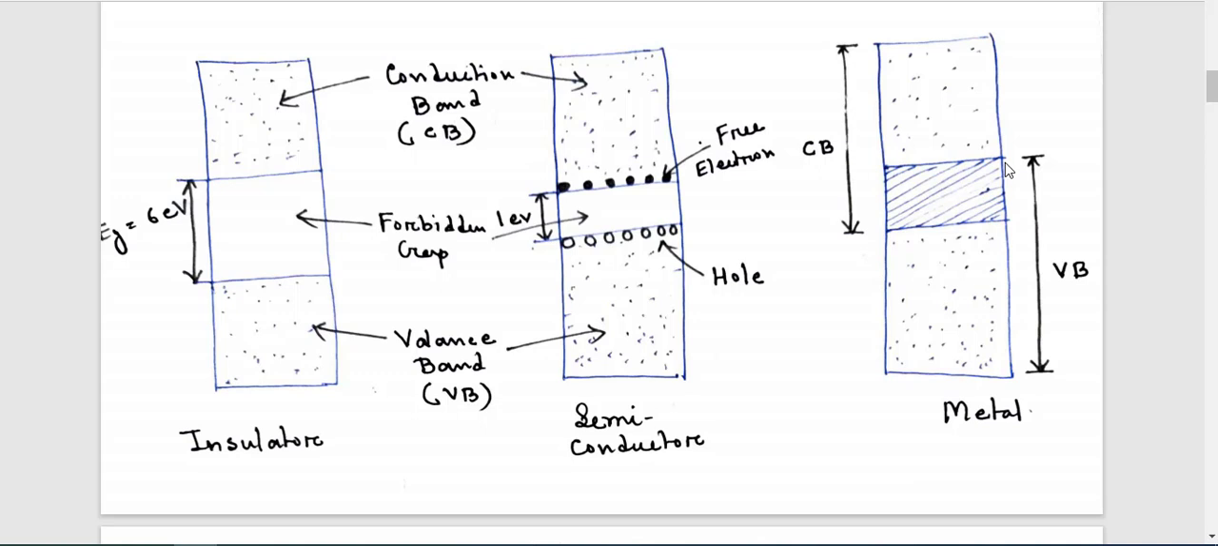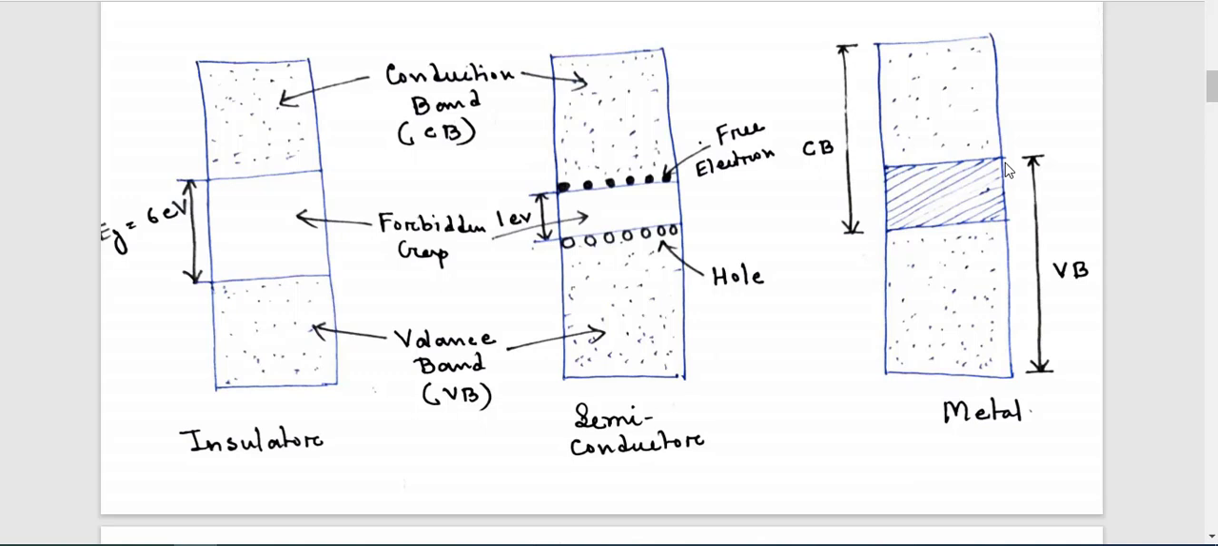Now come to the next part, the semiconductor. What is a semiconductor? A semiconductor is a crystalline solid where the forbidden gap is less compared to an insulator and higher compared to metal. In semiconductors we normally use two types of atoms, germanium and silicon. Germanium has a forbidden gap of 0.78 eV, and for silicon the forbidden gap energy is 1.2 eV.